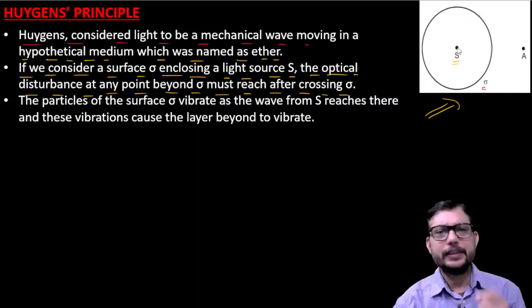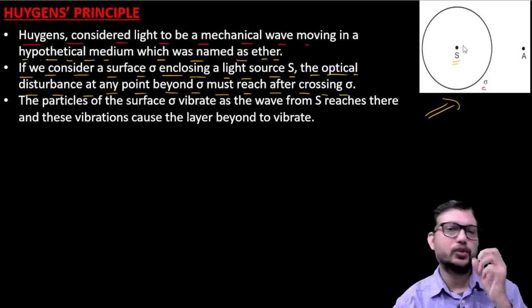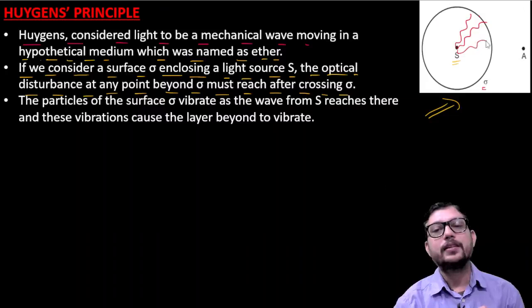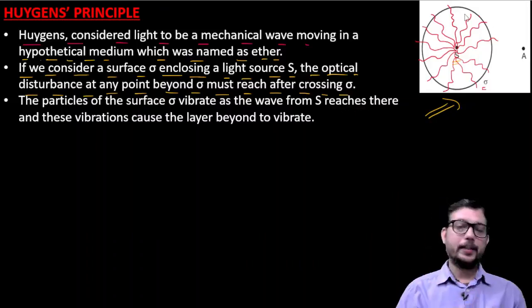If S is a source producing waves this way, the mechanical waves are moving in all possible directions. Like this way, as I am trying to show you, in all possible directions the mechanical wave will move.